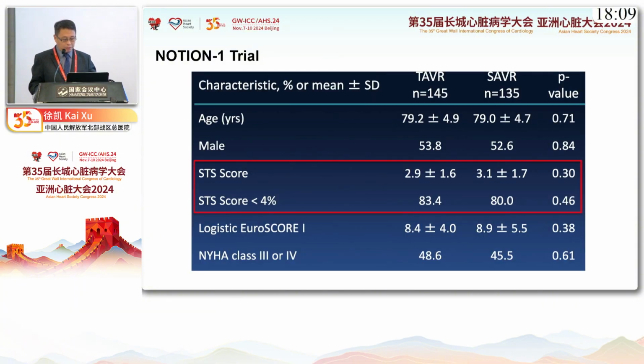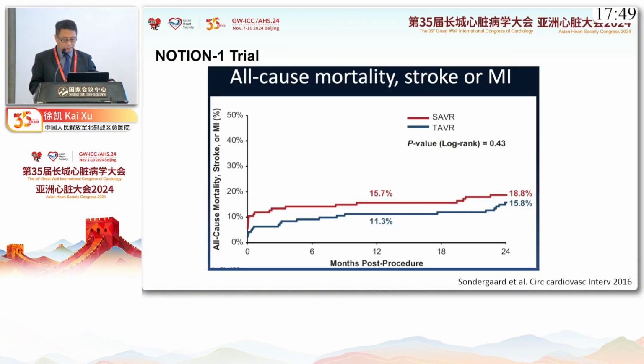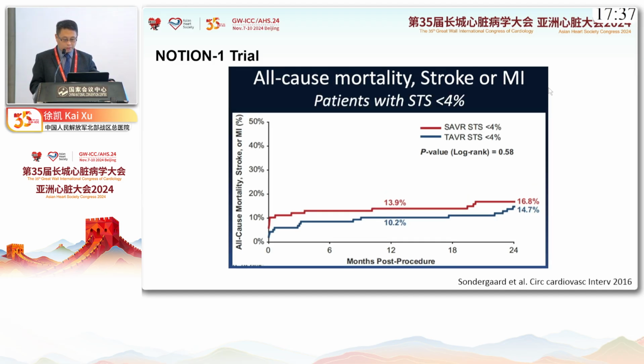We look at the patient basic characteristics. Although this trial includes not only low risk but also intermediate risk, actually more than 80% of patients were low risk. These are the 2-year results. We can clearly see there was no difference between the 2 groups in terms of primary endpoints, all-cause mortality, stroke, or myocardial infarction. If we look at only the low-risk patients, there was also no difference between the 2 groups for the primary endpoints.